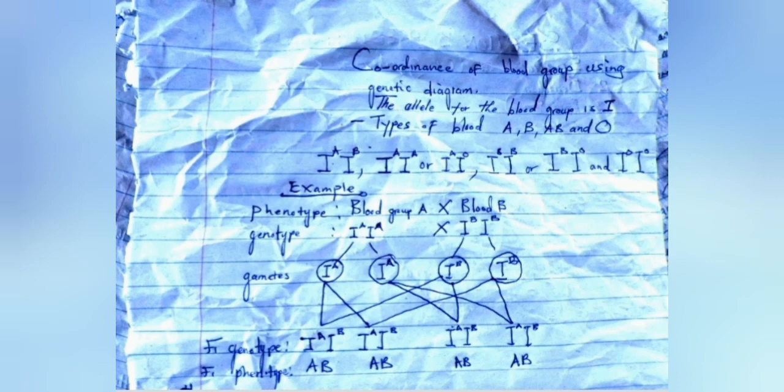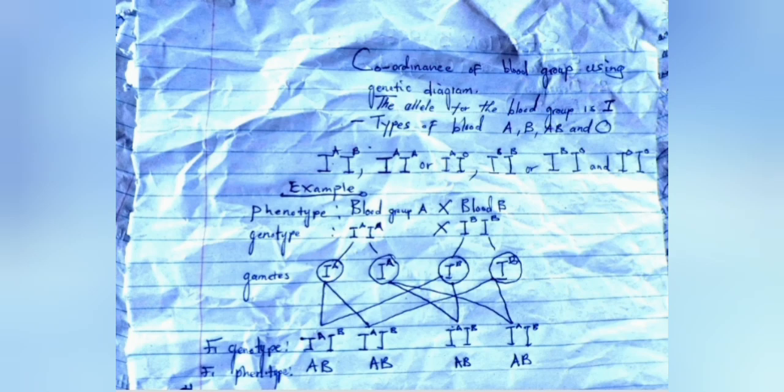Then we also have blood group A. Blood group A can exist as homozygous dominant, where you have AA, or as heterozygous dominant, where A is dominant to blood group O. Blood group O is always recessive. Similarly, blood group B exists as homozygous dominant and heterozygous dominant.